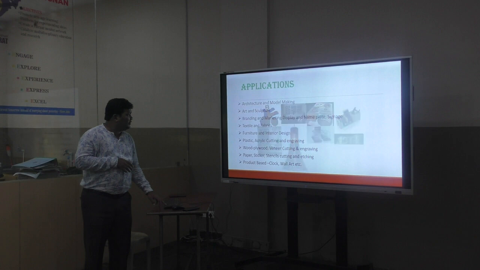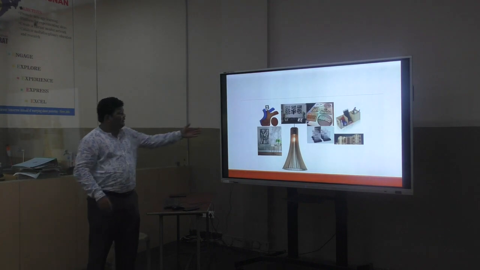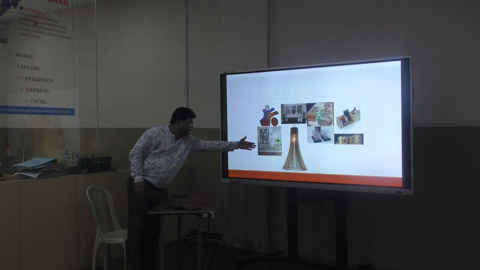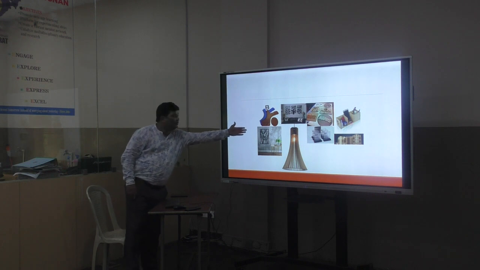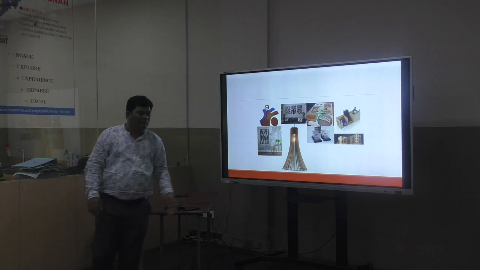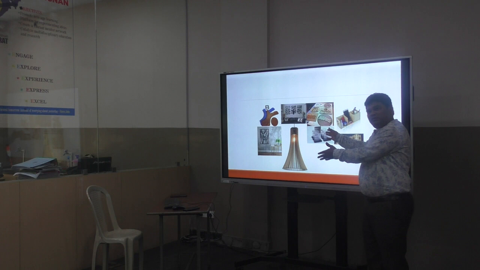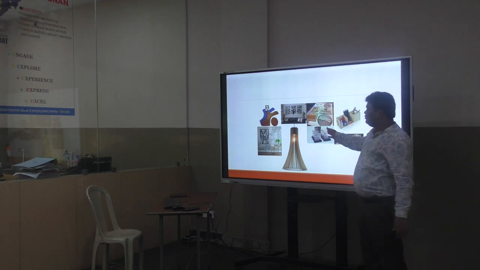Okay. So here we can see the various pictures. Like this lamp is there. This antelope you can see over here. This design, like the architectural view I told. Okay. Such kind of memento. In our college only we have prepared the memento in this lab and we have given. Lot of students got impressed with this.